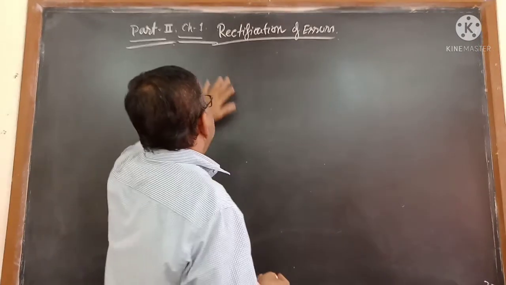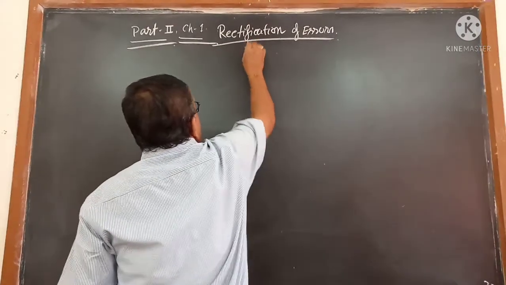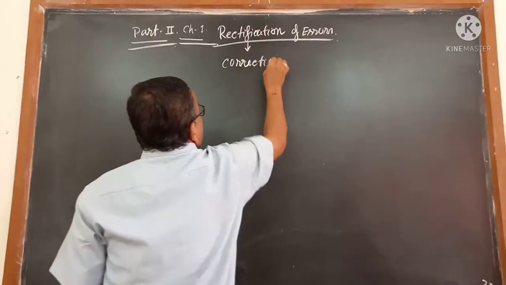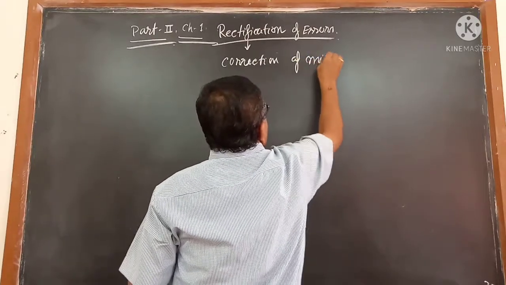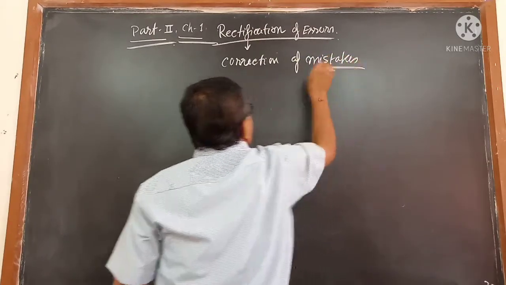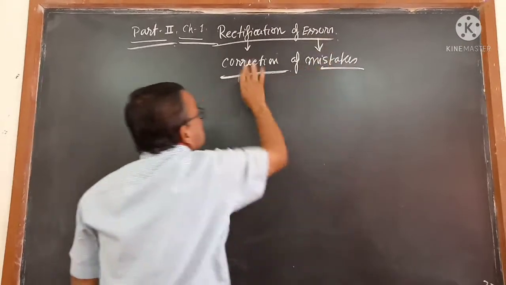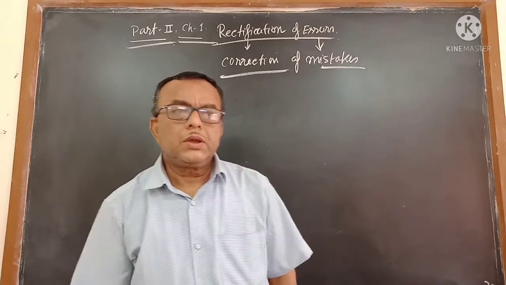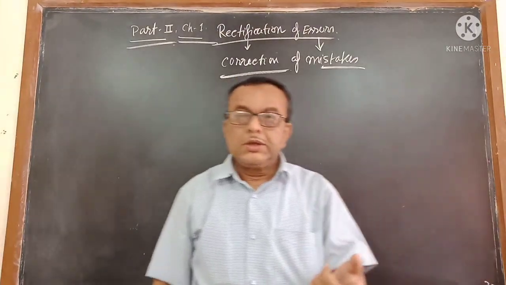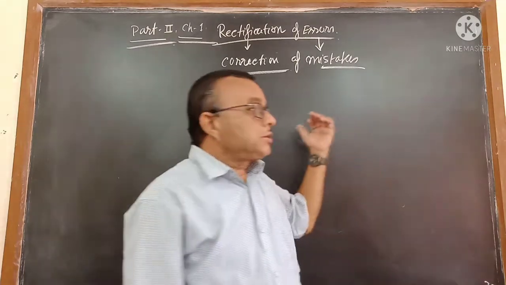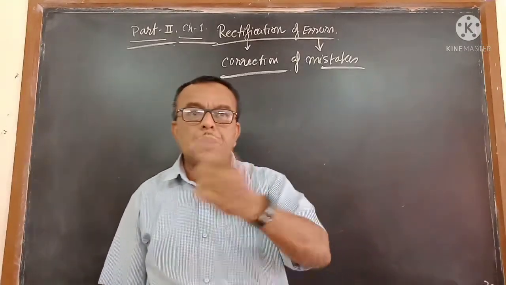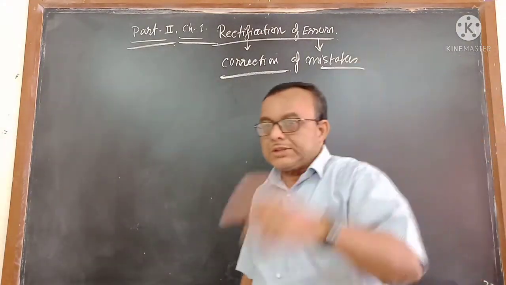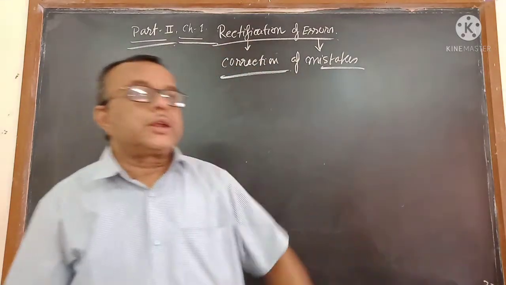Now what does this chapter say? Rectification. What does rectification mean? Rectification means corrections, corrections of mistakes. Error means mistakes. Rectification means corrections. So what will you correct if you have made any mistakes? If there are no mistakes, rectification is not required at all. So keep in mind, corrections are required only if there is a mistake. If there is no mistake, there is no need of corrections.